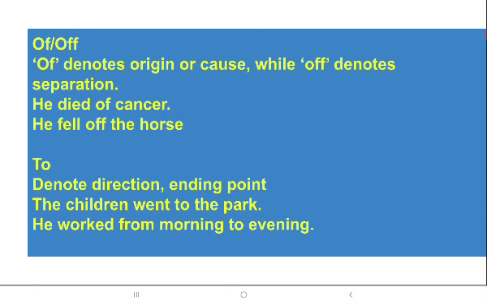To is used to denote direction or an ending point. The children went to the park. Here the word to is indicating direction. He worked from morning to evening. Here the word to is indicating the ending point. The work began in the morning and it ends in the evening.